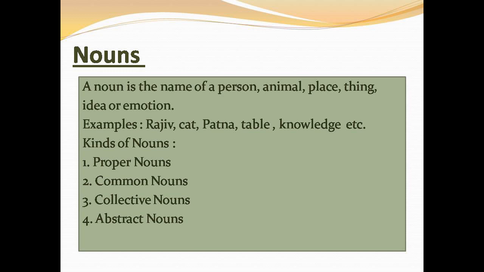Nouns that name ideas, qualities, and feelings are called abstract nouns. So these are four kinds of noun: proper nouns, common nouns, collective nouns, and abstract nouns. Now let's do some exercises based on nouns and kinds of nouns.